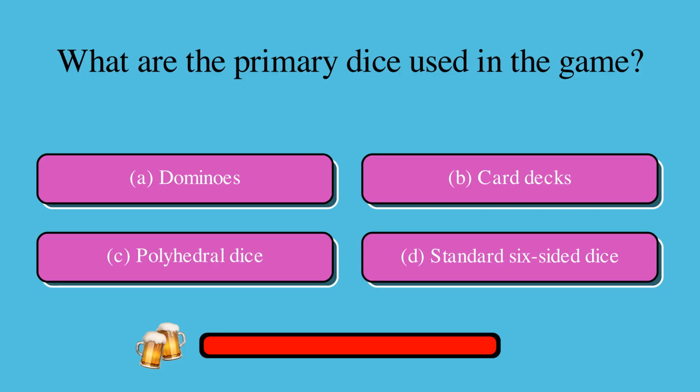What are the primary dice used in the game? Is it A, dominoes, B, card decks, C, polyhedral dice, or D, standard six-sided dice? The correct answer is C, polyhedral dice.